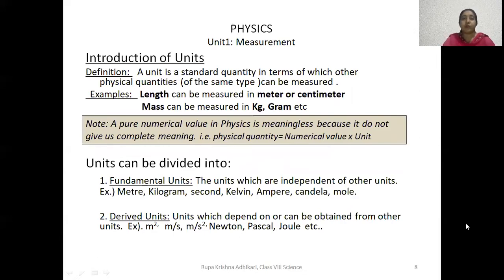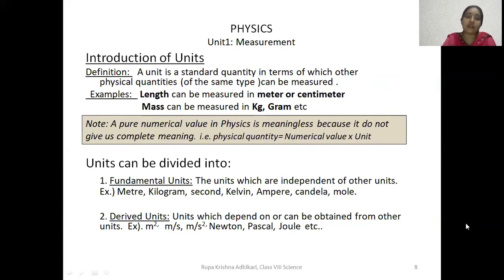Now next one, units. What is a unit? A unit is a standard quantity in terms of which other physical quantities, of course of the same type, can be measured. To measure a quantity, we need a particular unit.